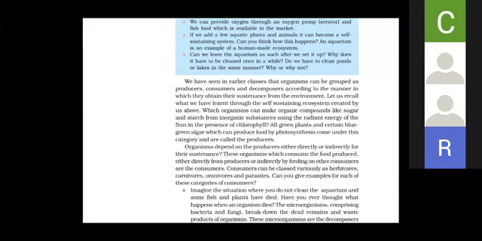Okay, according to the manner in which they obtain their substances from the environment. Let us recall what we have learned through the self-sustaining ecosystem created by us above. Which organisms can make organic compounds like sugar? Focus on this. Which organisms can make organic compounds like sugar and starch from inorganic substances using the radiant energy of the sun, in the presence of chlorophyll?